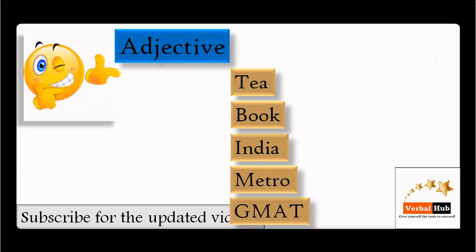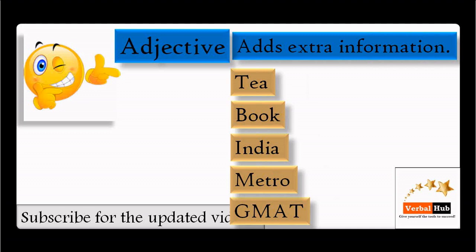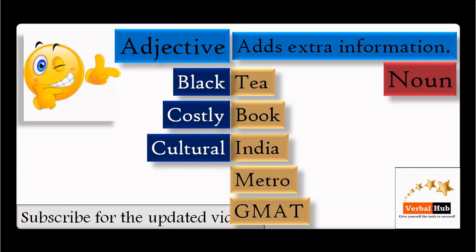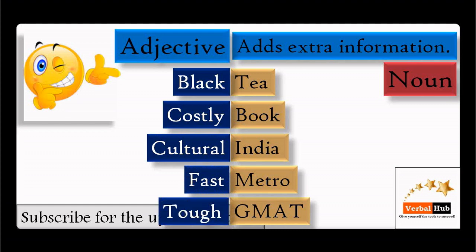Next is adjective. Adjective means it adds extra information to a noun. So any word that adds extra information to a noun becomes an adjective. Look here, black tea. If you remove black, it is simply tea, but after adding black, it becomes black tea. It means black is an explanation for tea, and that is why it is an adjective. Costly book: here costly is an adjective for book. Cultural India, fast metro, tough GMAT. So these are adjectives. In short, adjective means extra information for any noun.